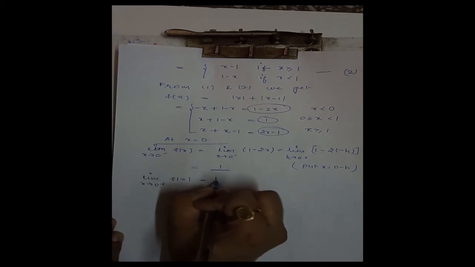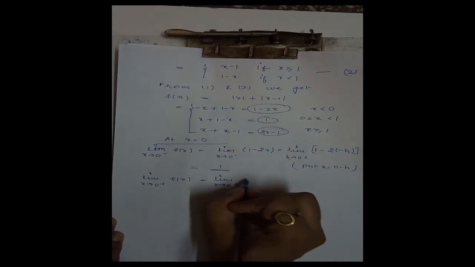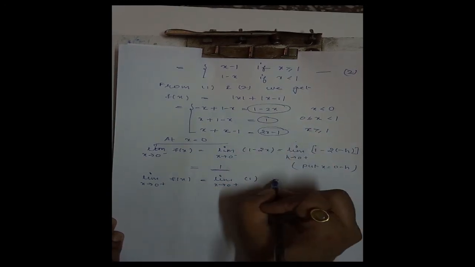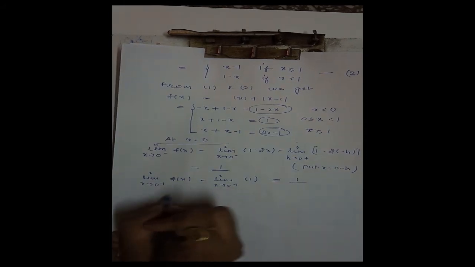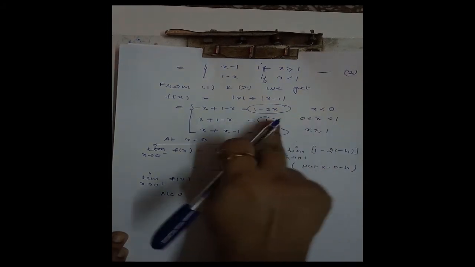And the right hand limit, x tending to 0 plus f of x, when x is greater than 0, the function is defined as 1. And limit of a constant is the same constant, 1. Also, the function value at the point 0 is 1 only.